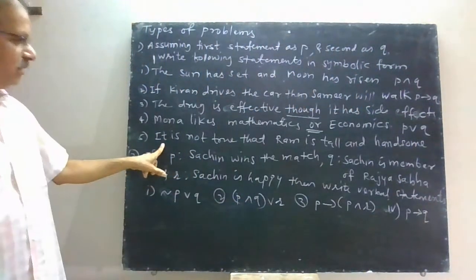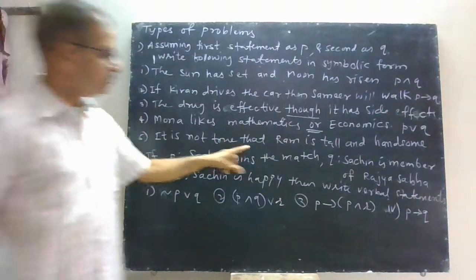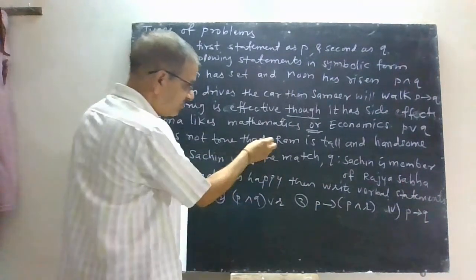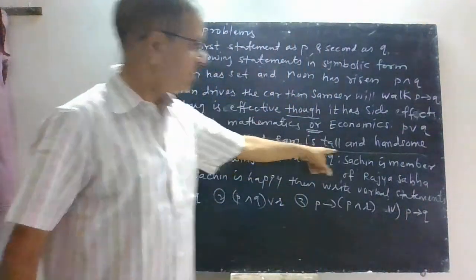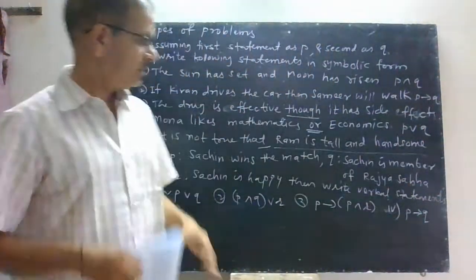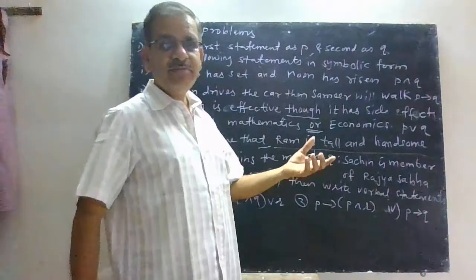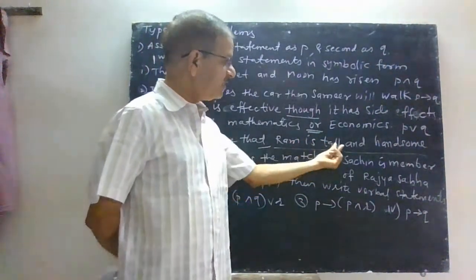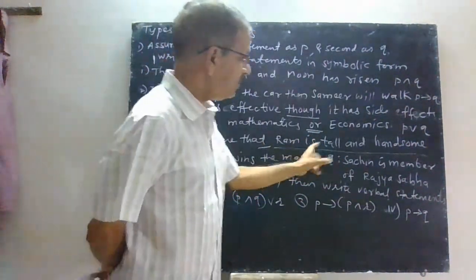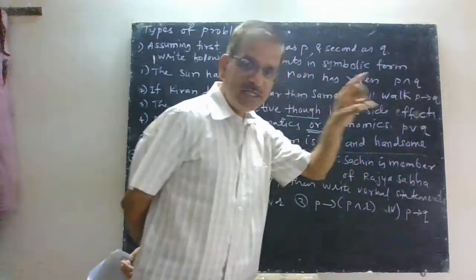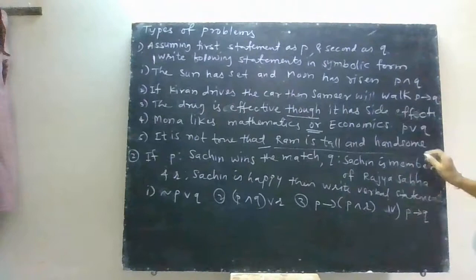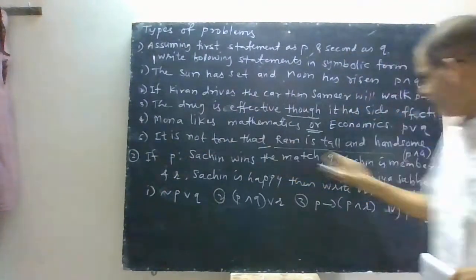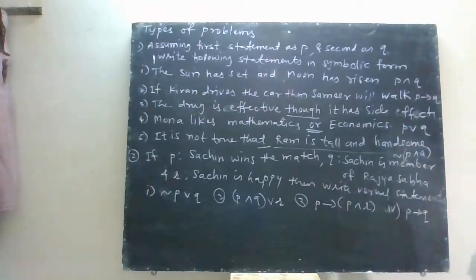Now see the last one. It is not true that, this is the phrase, and then you have a statement: Ram is tall and handsome. Now here you have to identify first statement as P, that means Ram is tall, that is your P. Ram is handsome, that is your Q. So symbolic form for this statement is P and Q, and it is not true, that means you have to write its negation.